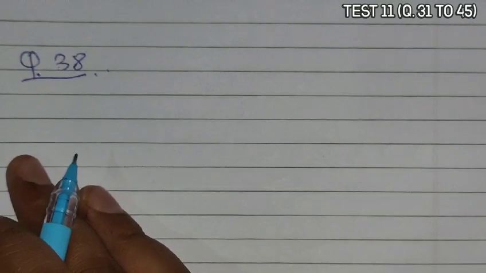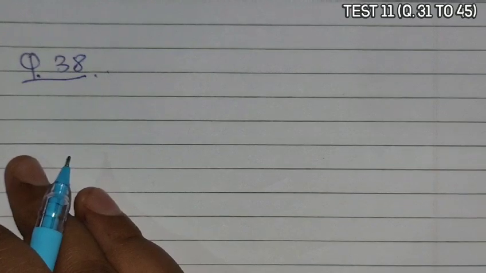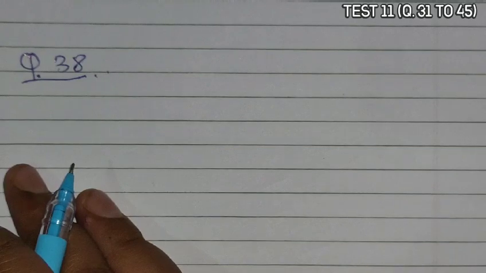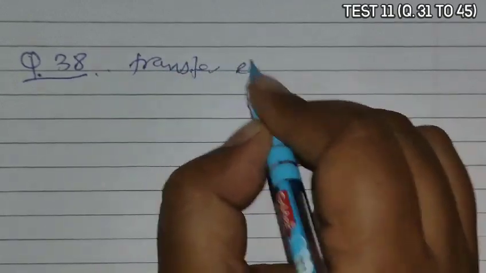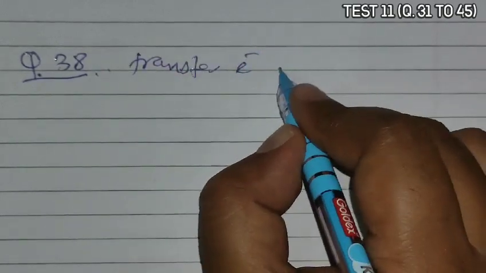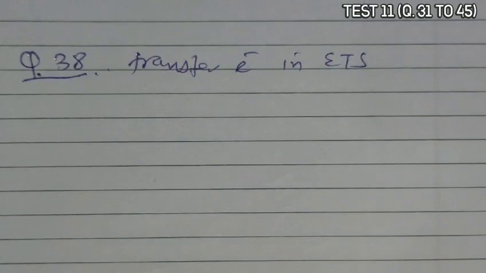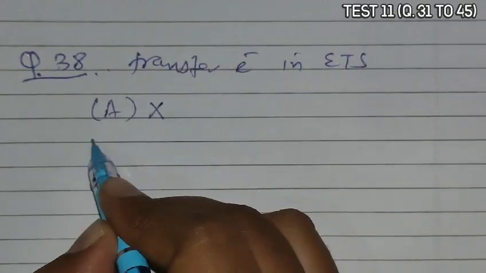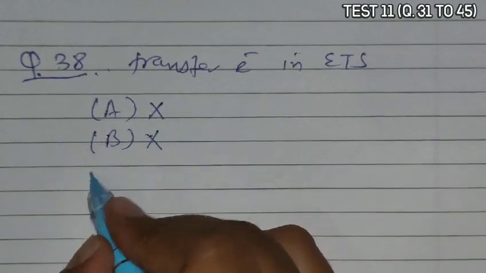Next is question 38. Question 38 asks, which of the following transfers electrons in ETS? Now if we go with the options, A is given as phytochrome, not involved in electron transport. B, F1 particle, it is ATP synthesis involved, ATP synthesis not in electron transport.